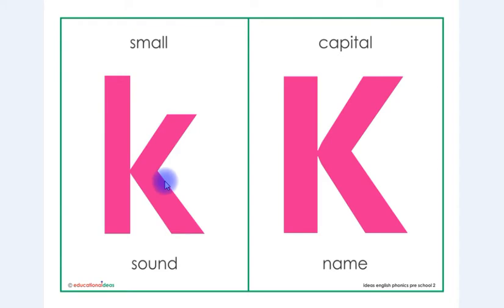This is letter K in small shape and this is letter K in capital shape. The sound is K and the name is K.